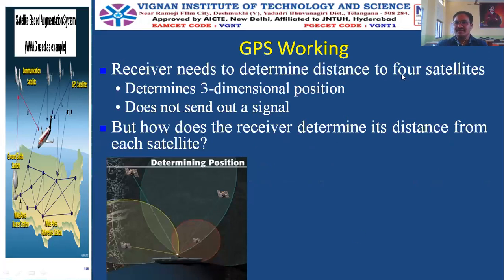The receiver needs to determine the distance to 4 satellites to determine the 3-dimensional position. And how does the receiver determine its distance from each satellite? For this purpose, we have already defined the pseudo-random code, PRN codes, in our previous class. So what is a pseudo-random code?